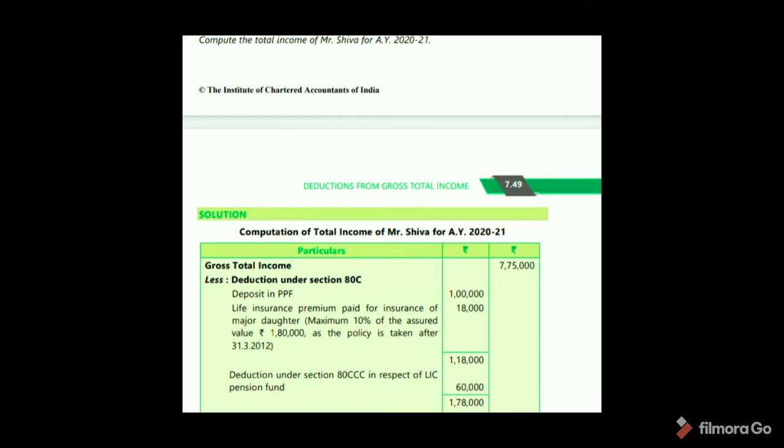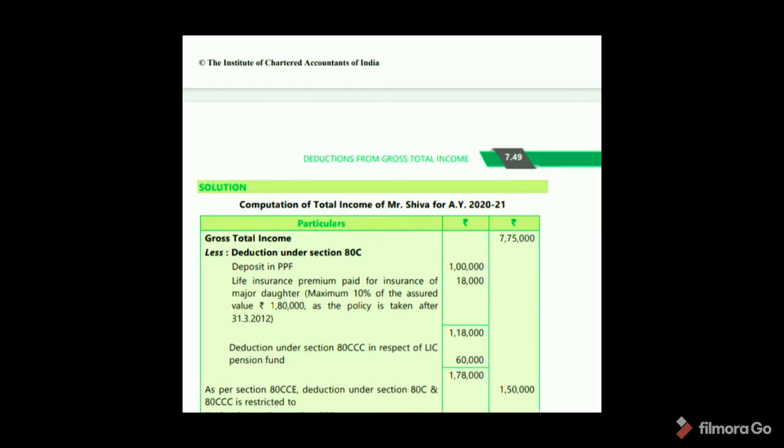See here, gross total income 7,75,000. Deduction under section 80C comes under deposit in PPF 1 lakh, so maximum deduction 1,50,000 under section 80C. Next, life insurance premium paid for insured major daughter. Maximum 10% of the sum assured 1,80,000, as the policy was taken on or after 31/3/2012.